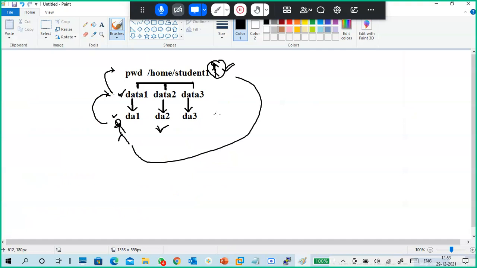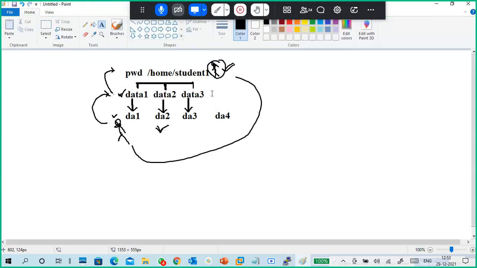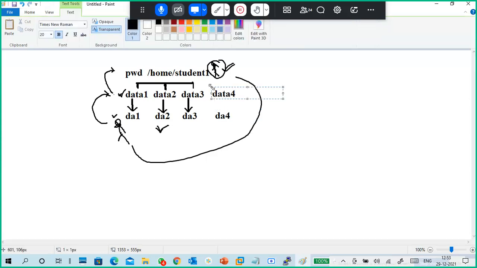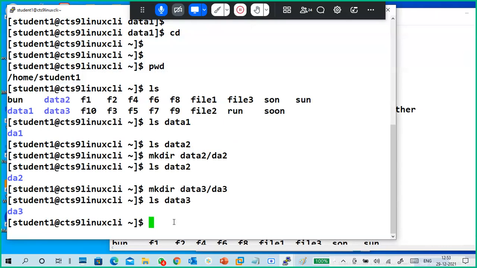One more new part I will tell. Listen carefully. I want to create da4 in data4. I want to create a da4 directory in the data4 directory, under this one only. Now tell me the command. mkdir data4.